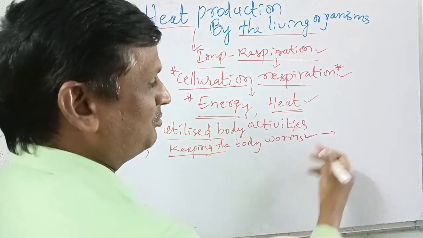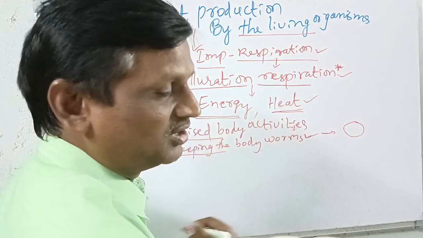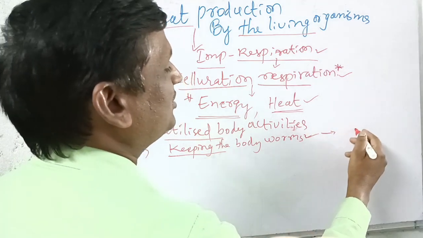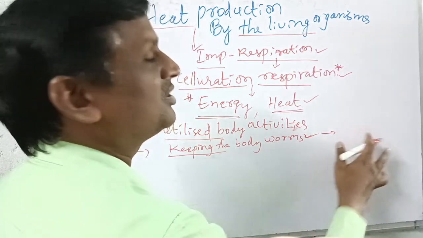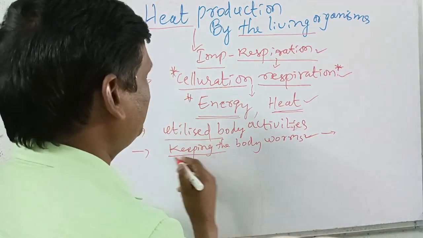That's why if we observe a dead person, the body temperature is zero. Only a living person has temperature.